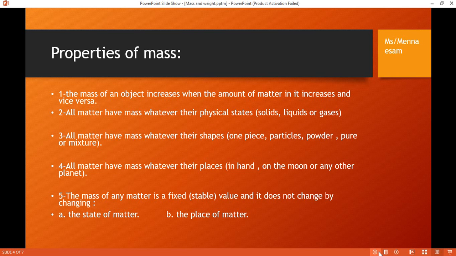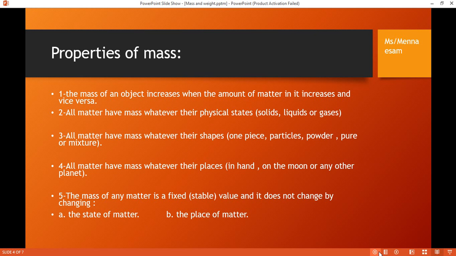If it's gas, it has mass. And number 3, all matter has mass whatever its shape, one piece or particles, powder or pure substances or mixture, all of it will have mass.